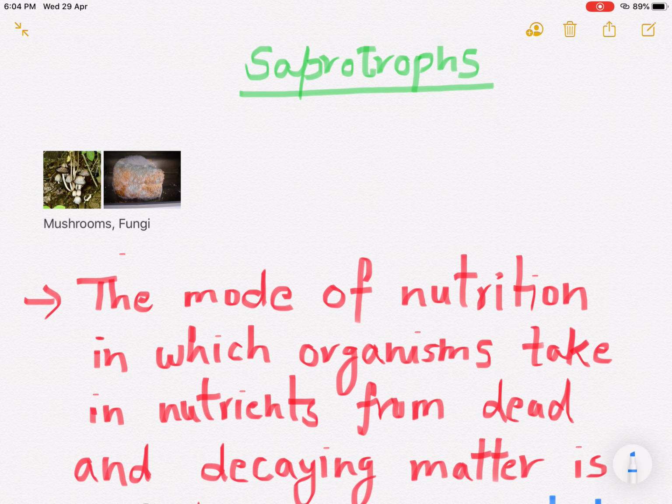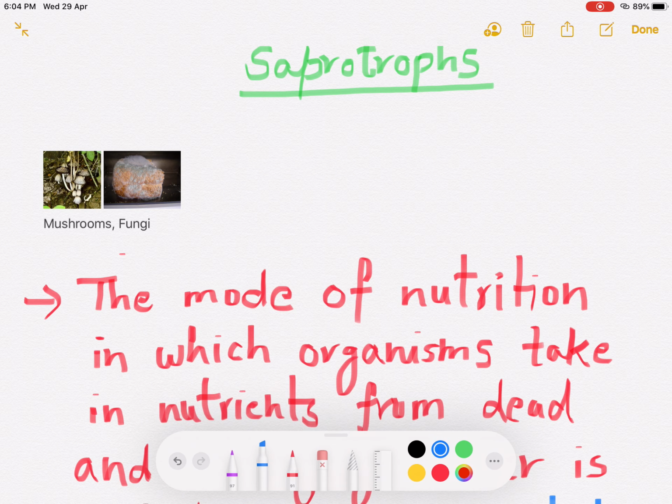Saprotrophs. First we will take an example. Take a piece of bread and moisten it with water and leave it in a moist warm place for 2 or 3 days. Then what will you observe? You will see cotton-like threads spread on the piece of bread, or fluffy patches appear on them. What are these organisms called? These organisms are called fungi.